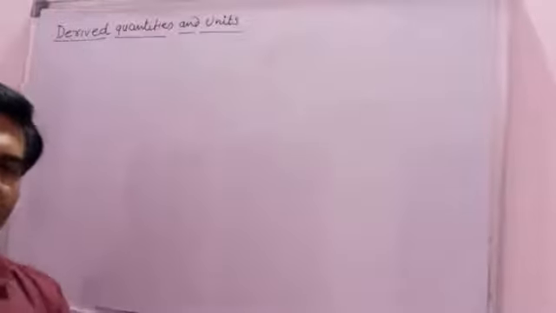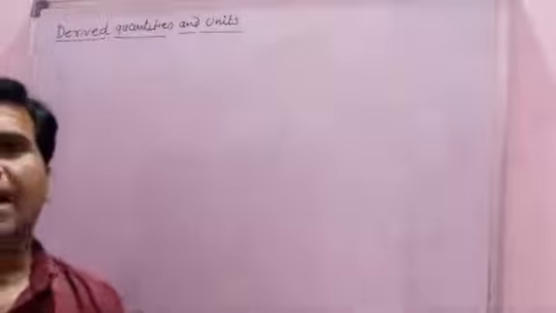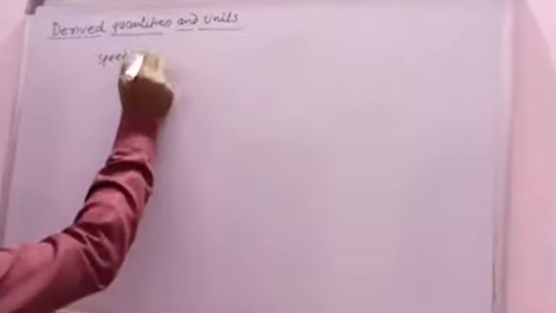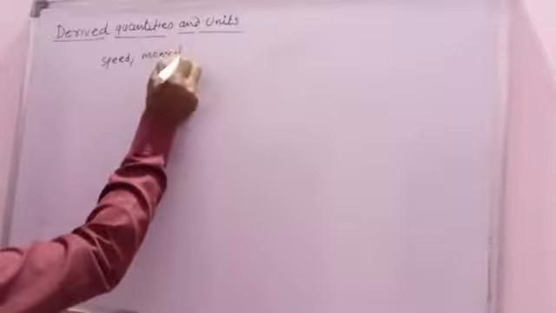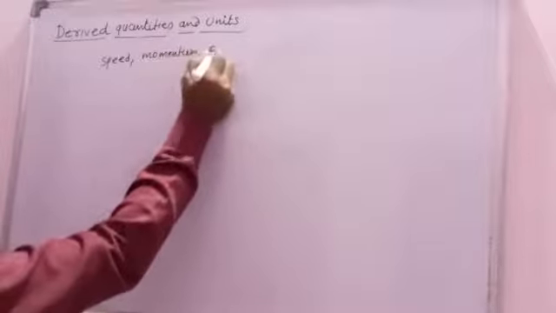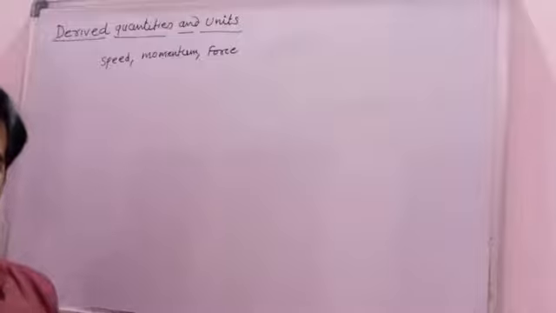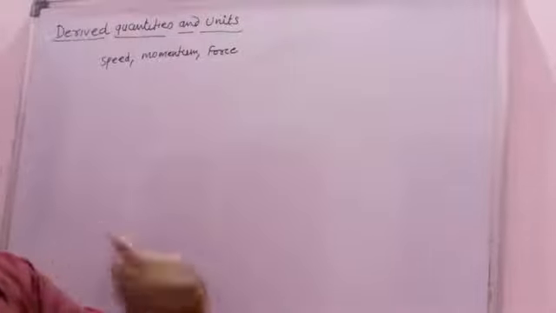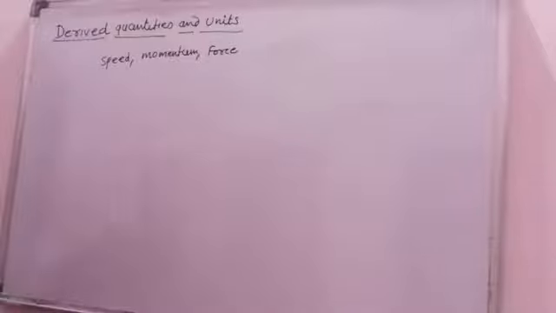There are many types of derived physical quantities and derived units. For example, speed is a derived physical quantity. Momentum is also a derived physical quantity. Force is also a derived physical quantity. Pressure, area, volume, density, and many others are called derived quantities.